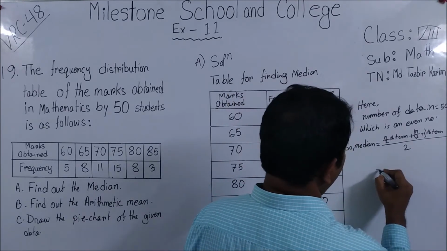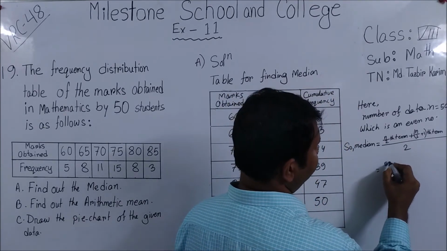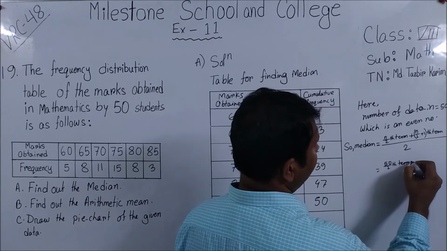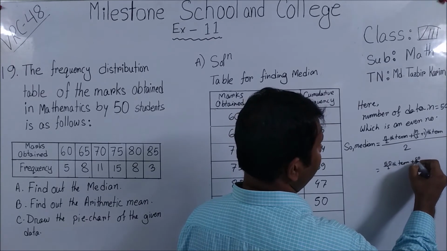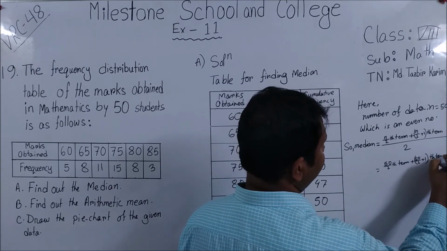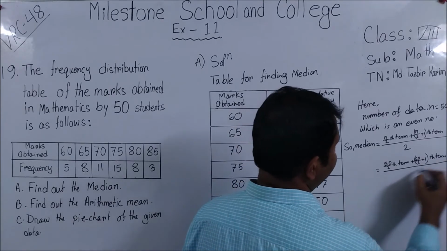So, what is the value of n? 50. So 50 by 2th term plus 50 by 2 plus 1th term, by 2.